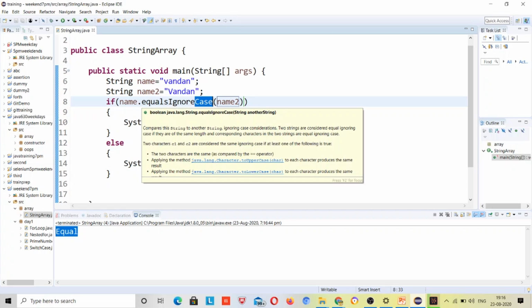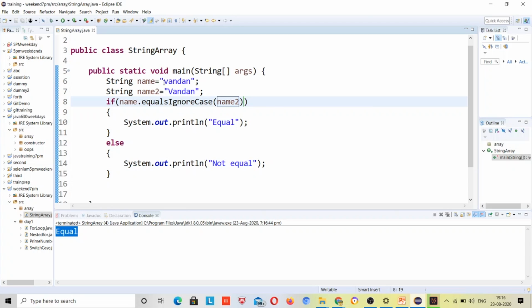Now here just go back and see that you have compared with the equals to operator. So the difference between equals to and dot equals method is that double equals compares the references, right?